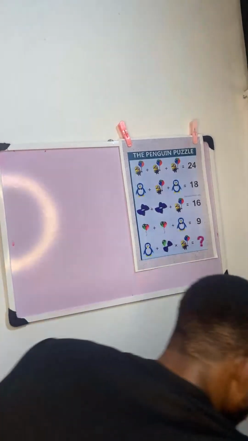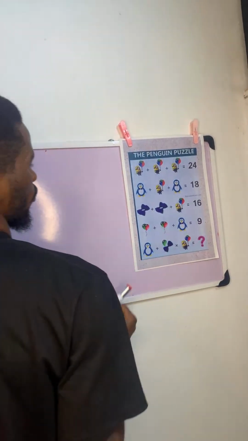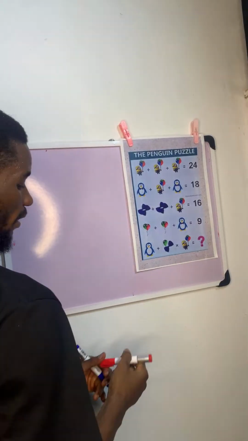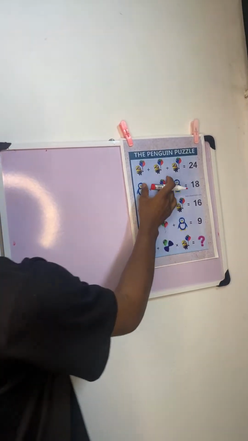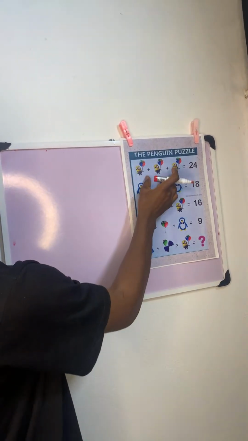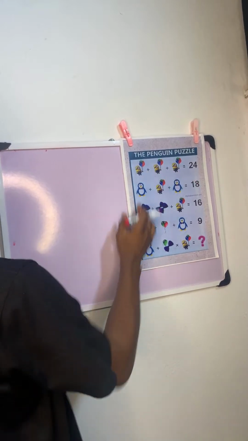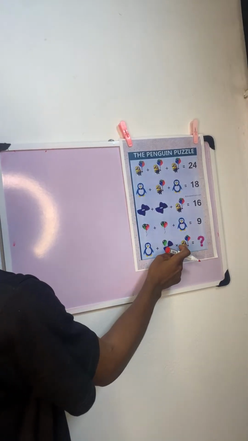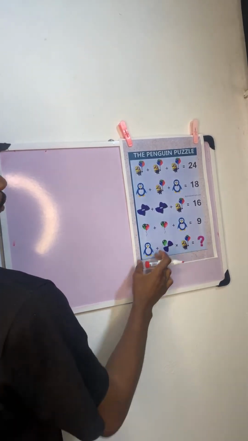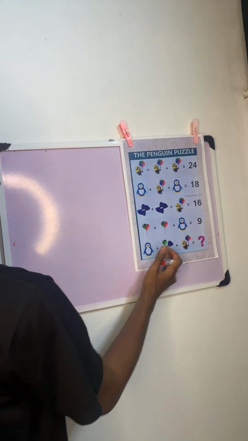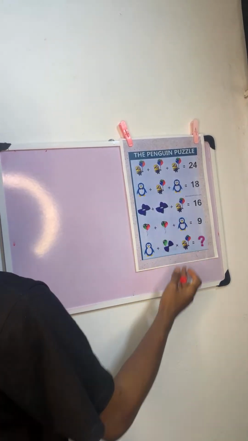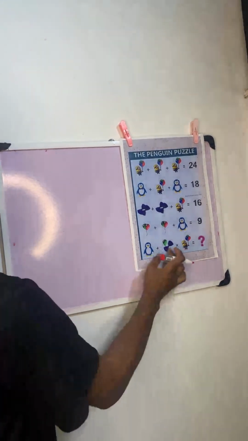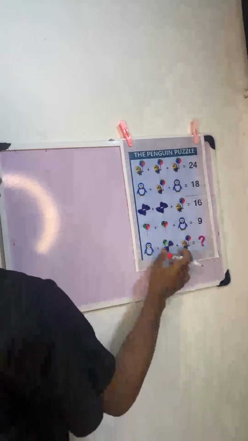All right, so let's quickly find the answer to this particular puzzle. What is the answer to this particular problem? Like I've explained before, when you have a problem like this, you have to find the values of the objects. What this represents, what is the value of this, what is the value of this, and what is the value of this. Once you find these values, the rest is to follow the BODMAS method of operation. So multiplication before addition. But let's find the value of these guys.